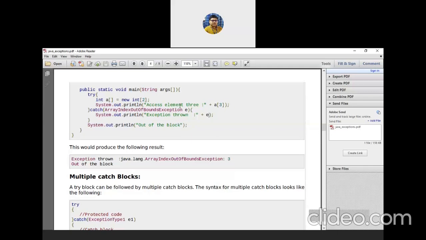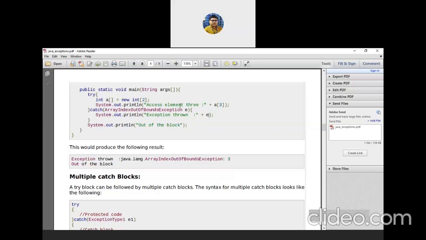Exception is nothing but a class, and this class has n number of subclasses, like ArrayIndexOutOfBoundsException, ArithmeticException, FileNotFoundException. These all come from the Exception class, so Exception is the root class.